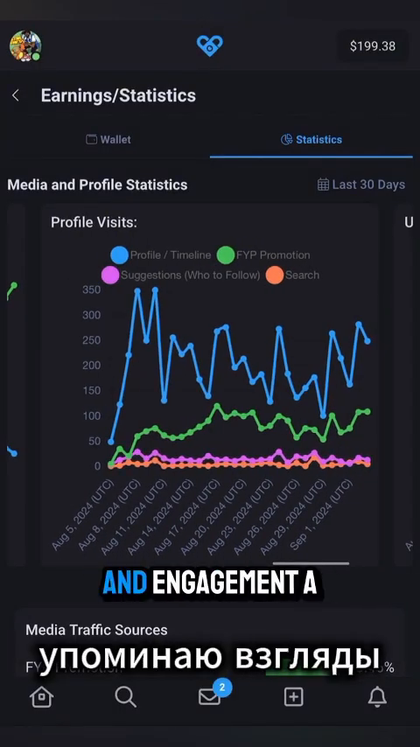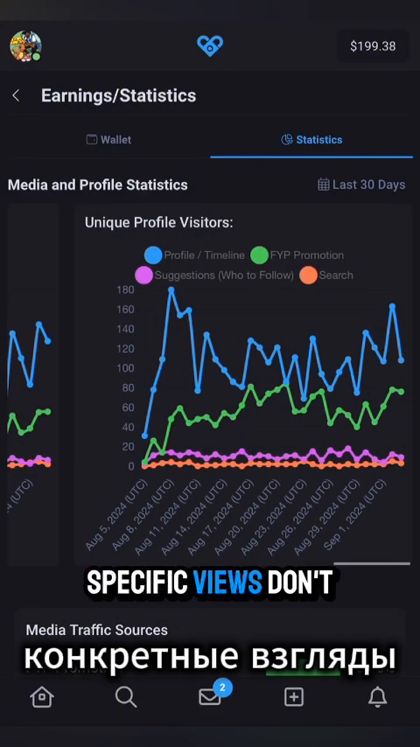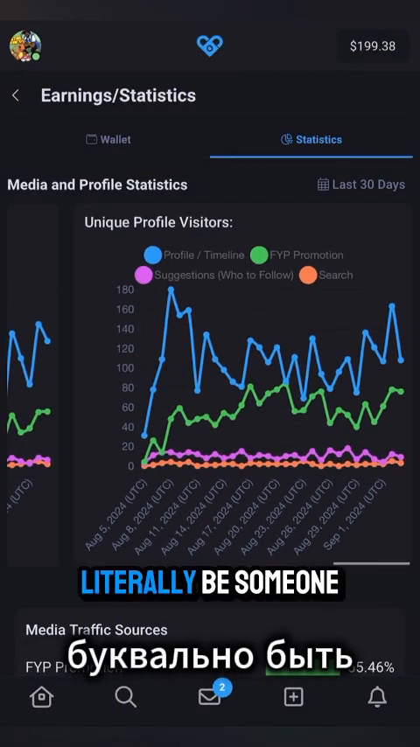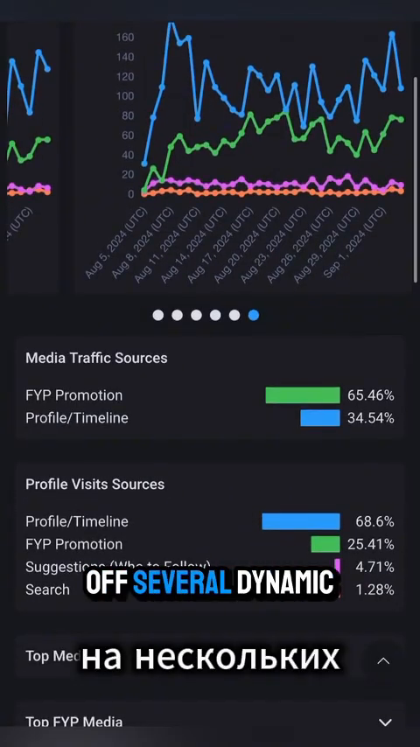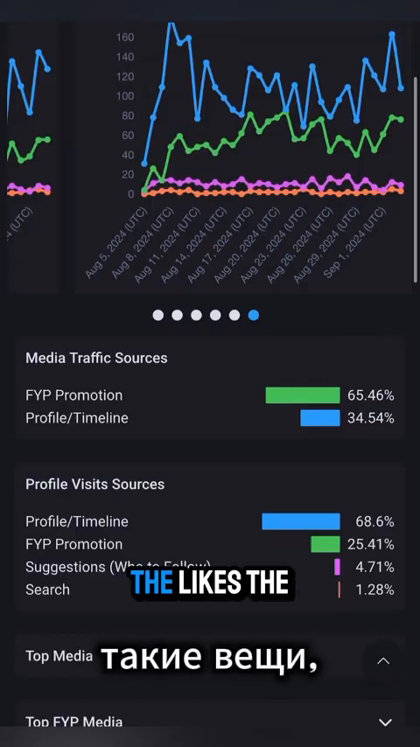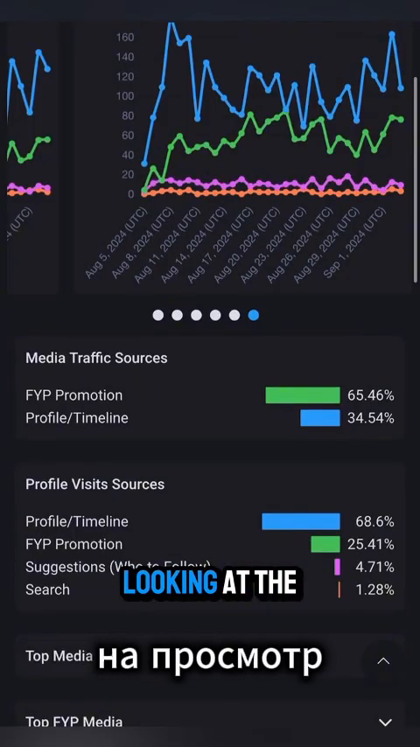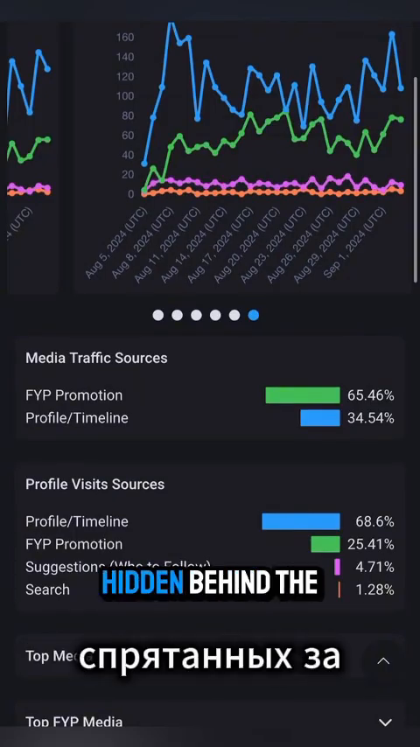I'm mentioning views and engagement a lot, so to be specific, views don't equal engagement. A view could literally be someone swiping past your content without even seeing it. Engagement is based off several dynamic factors, so things like the likes, the comments, the time spent looking at the post, and a bunch of other things hidden behind the curtain.